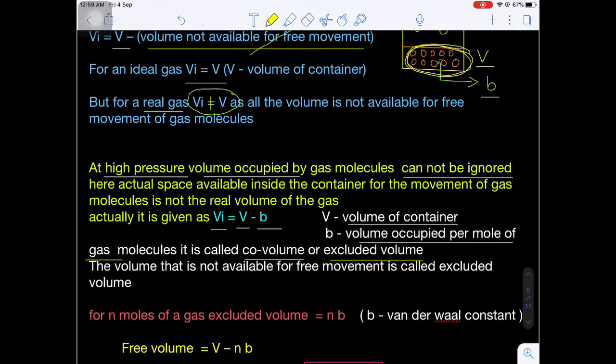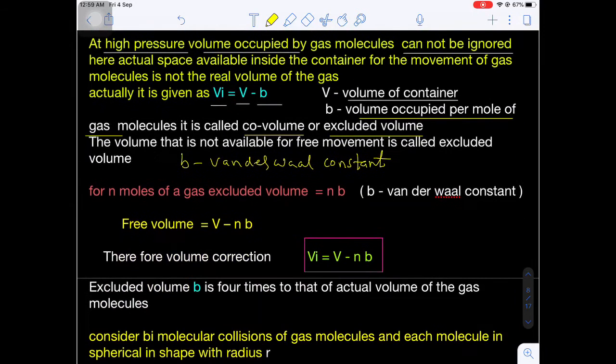Now this B is also known as a Van der Waals constant. This B is also known as which constant? Van der Waals constant, in honor of the scientist. This is a constant which is a Van der Waals constant.